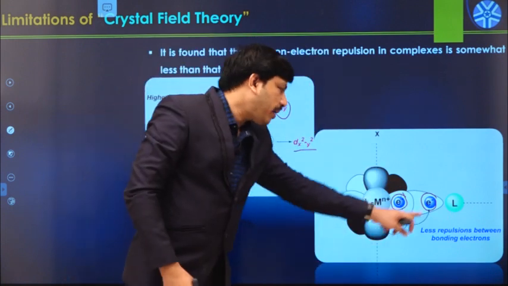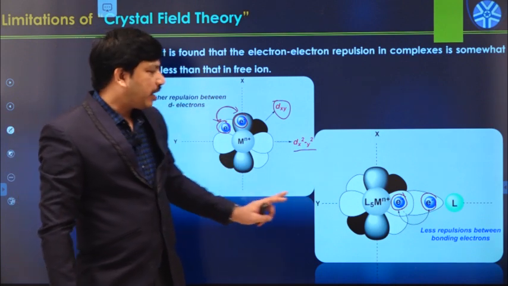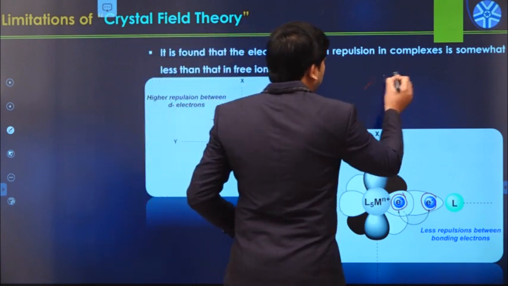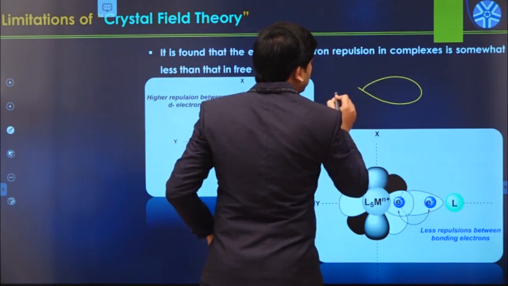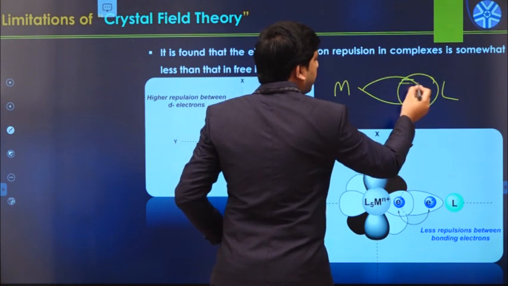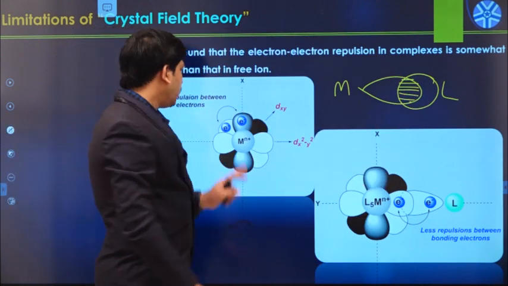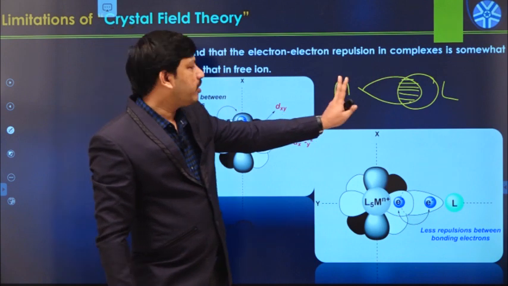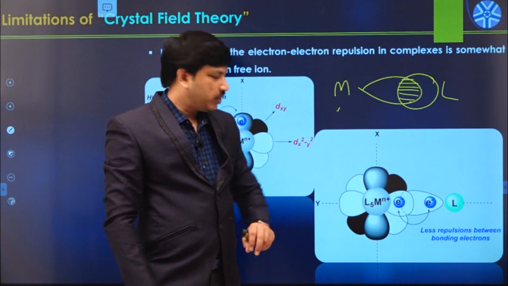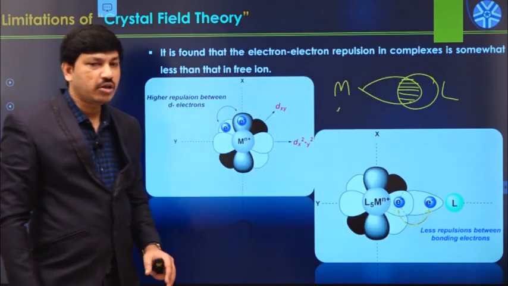In the case of the metal-ligand bond, the electrons available in the metal ion have less repulsion because of the overlapping between the metal d orbitals and ligand orbitals. Let us say this is the metal atom and ligand orbitals like this. Maximum overlapping is possible in the case of metal-ligand bond formation. Therefore, the electrons existing between the metal orbitals are shared between the metal and ligands in this manner. Therefore, the repulsions existing between them automatically decrease in the metal complex.